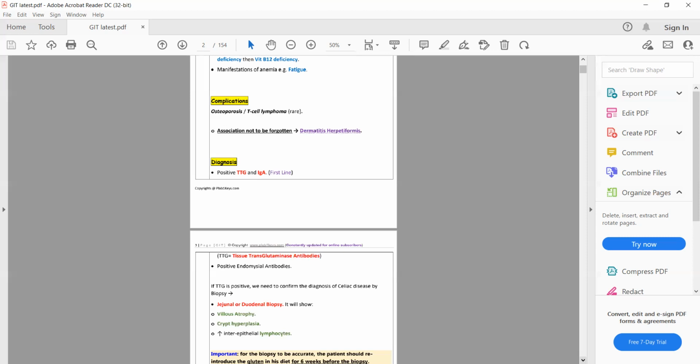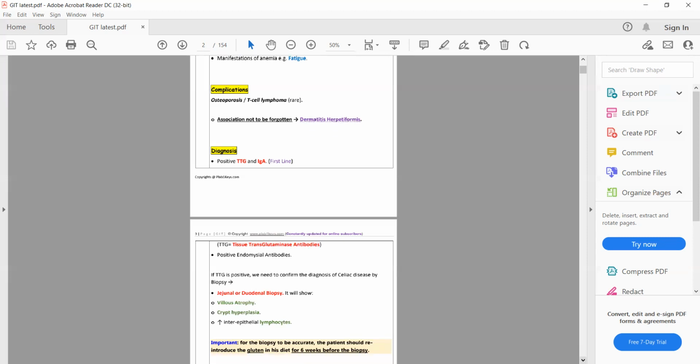But if you are going to do biopsy to confirm the diagnosis, then you need to reintroduce the gluten in the diet 6 weeks before the biopsy. If we are going to perform biopsy for the confirmation of the diagnosis, then we need to reintroduce the gluten diet 6 weeks before the biopsy.